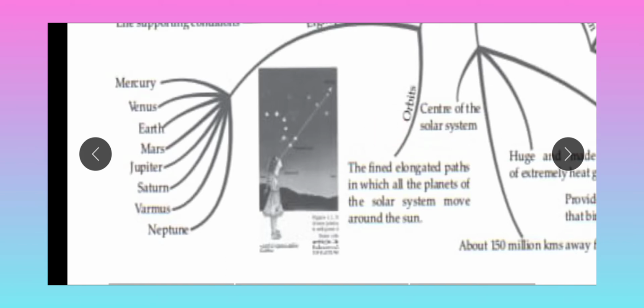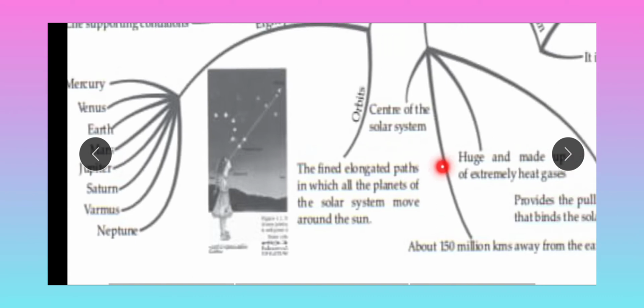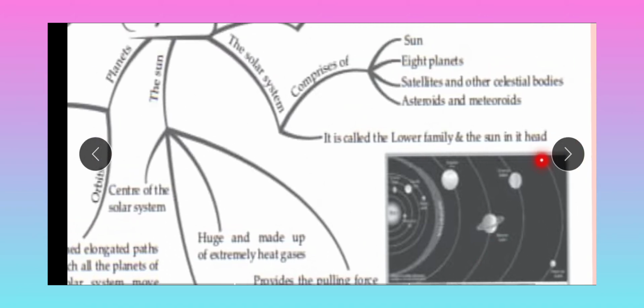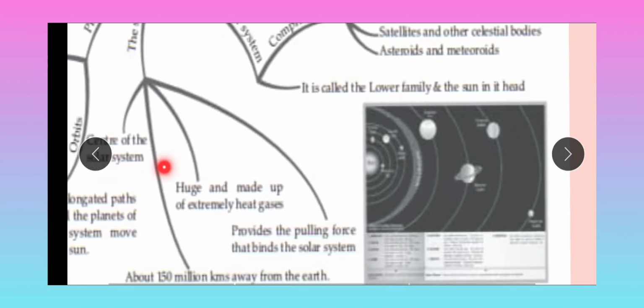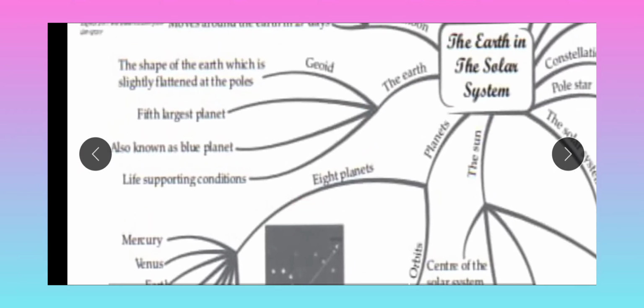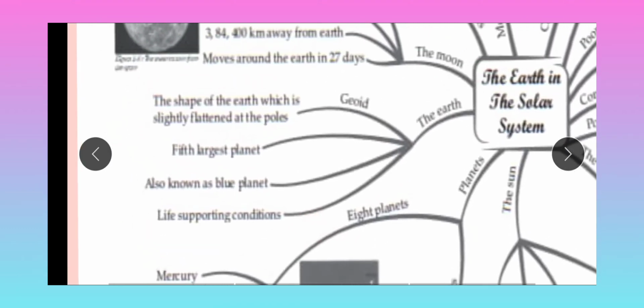In yesterday's diagram we saw the elongated path in which all the planets of the solar system move around the sun. Here you can see these lines, that is called the orbit. It is a definite path along which all the planets rotate.